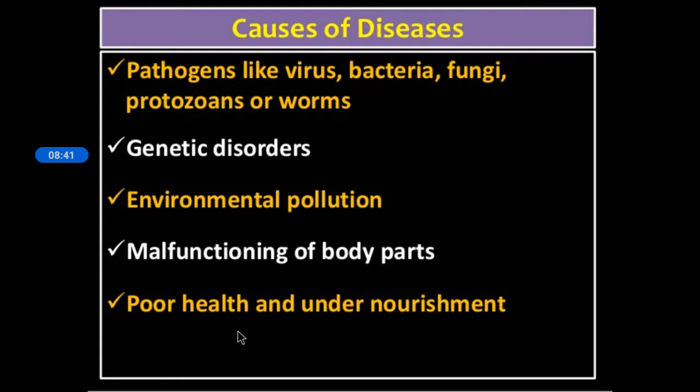The causes of diseases can be immediate causes and contributory causes. So what do you mean by immediate cause and contributory cause? For example, here you can see pathogens entering a body. All the time it is not necessary that viruses or pathogens will be entering. But malfunctioning of body parts, poor health or poor condition, maybe a genetic disorder, will already be there in the body, right?